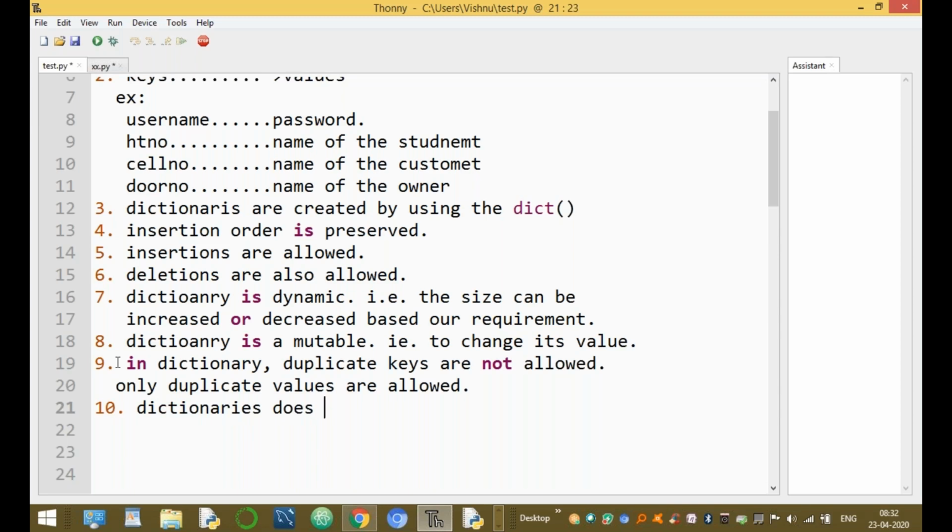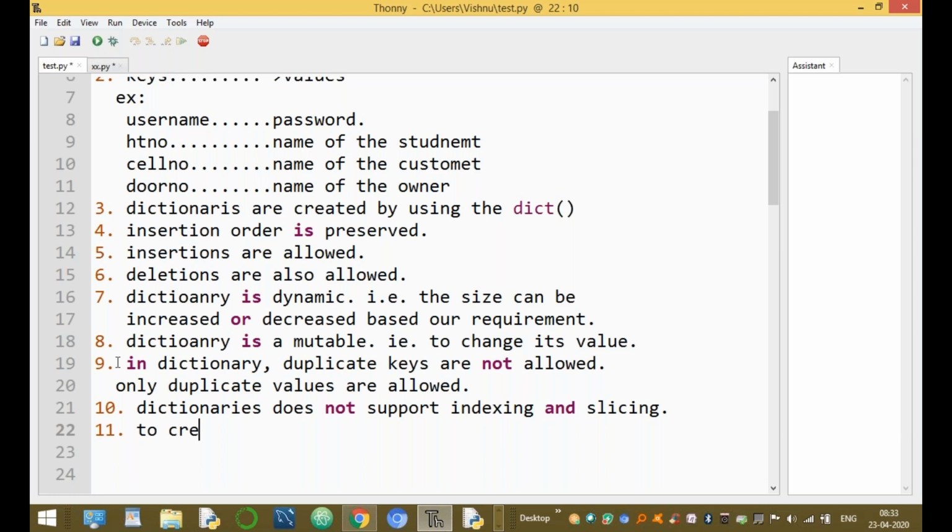Dictionaries do not support indexing and slicing. Indexing and slicing are supported by lists, tuples and strings also, but dictionaries do not support indexing and slicing. Dictionaries support only keys. The elements can be accessed by using the keys only.